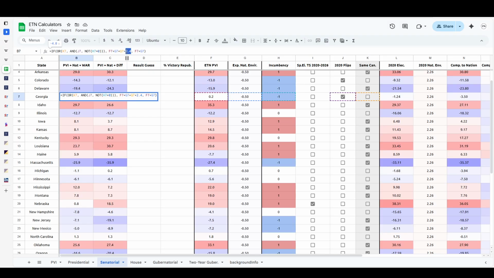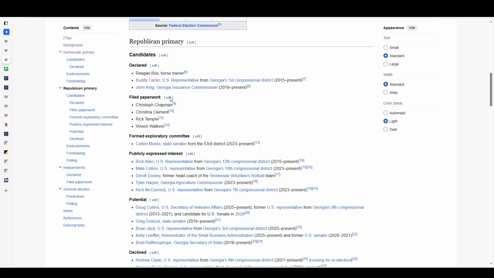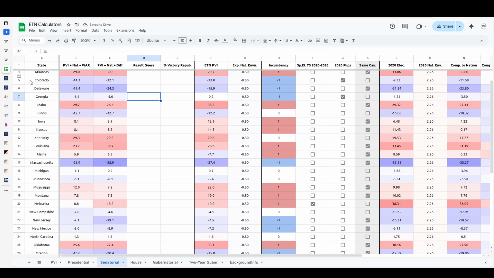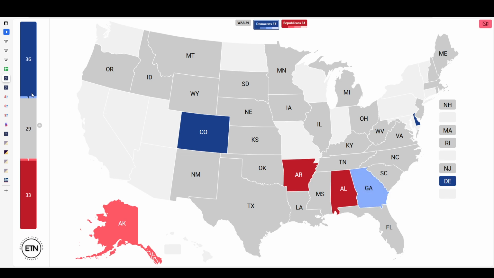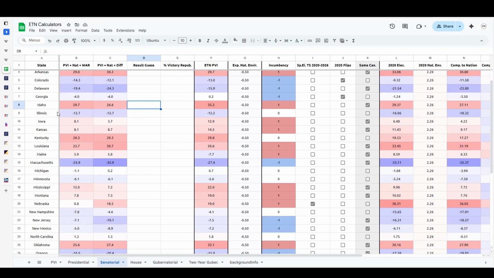But because we don't know that Buddy Carter is going to be running, or that he will win the nomination here, he is most likely going to win though. So I will actually leave it as 4. So, it is going to be lean on both maps, expected to be 4 points. Now, of course, it was over 6 without Buddy Carter.